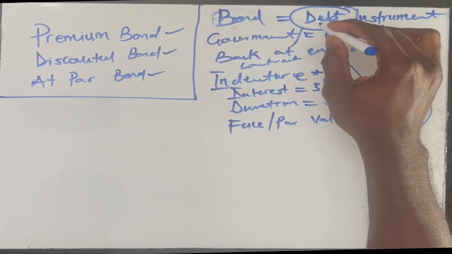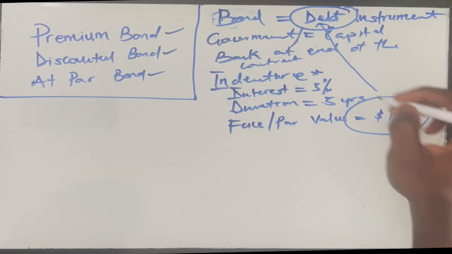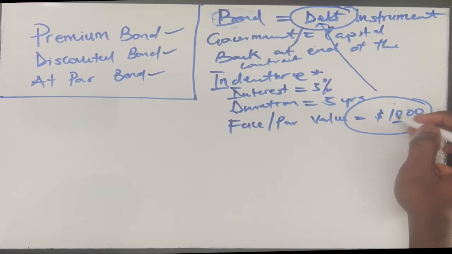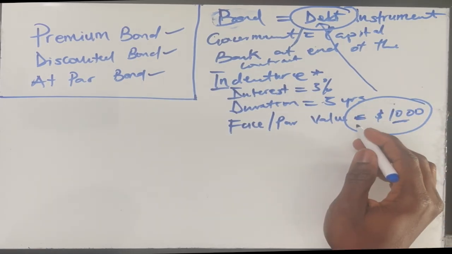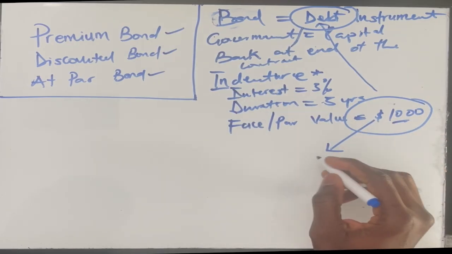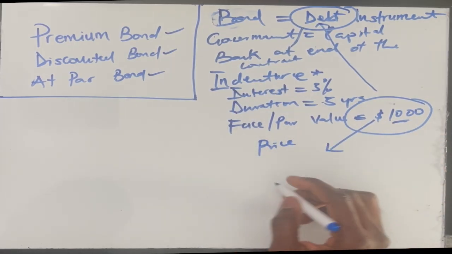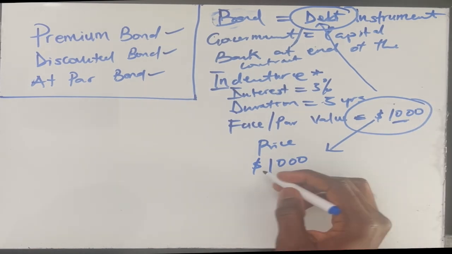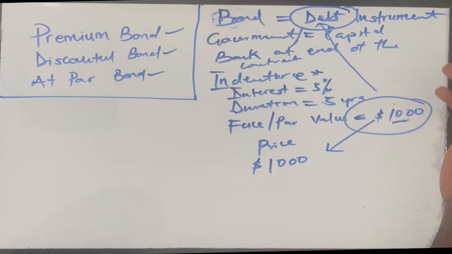This is debt, so you expect to get your money back at the end of the contract. Before you buy it, you already know how much the government is willing to pay you. So it's willing to pay you $1,000 at the end of the contract. This is one way to say that the government is determining the value, or the market price, of the bond, which is 1,000, because it is going to pay you 1,000 at the end of the contract. So what it means is: give me 1,000 and I'm going to pay you 1,000.